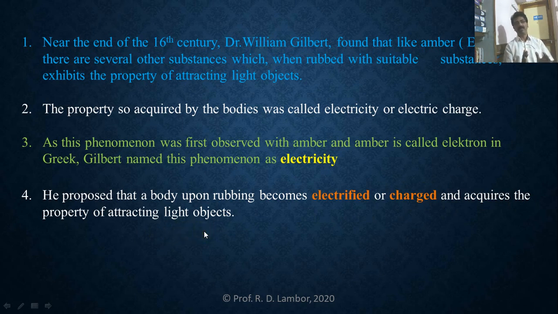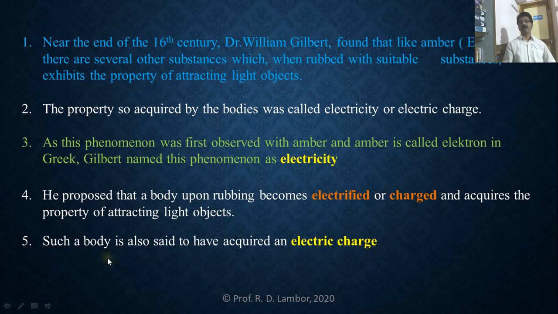And when that body acquires the property of attracting light objects, then that body is said to be electrified or charged. Such a body which is attracting light objects is also said to have acquired an electric charge. And the property of attracting light objects by a body is called electricity. That's why the credit for the discovery of electricity goes to Thales.